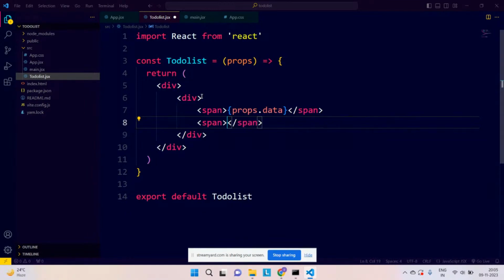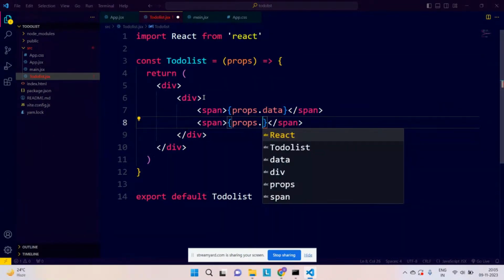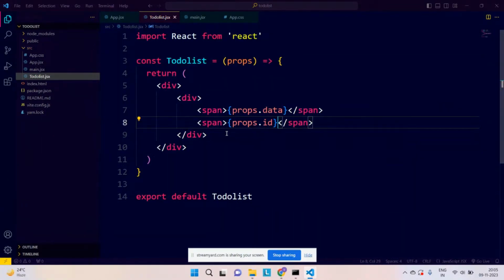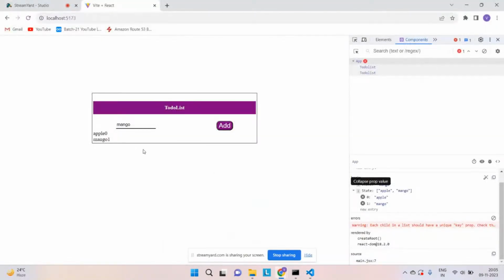Okay, so in the second span tag, what will I be getting? props.id. Correct. Very simple, nothing too complicated that I have written. And see, I'm getting apple 0, mango 1. All the IDs I'm getting, so that means whatever I have written is perfectly correct. Now we need to align them properly as well.